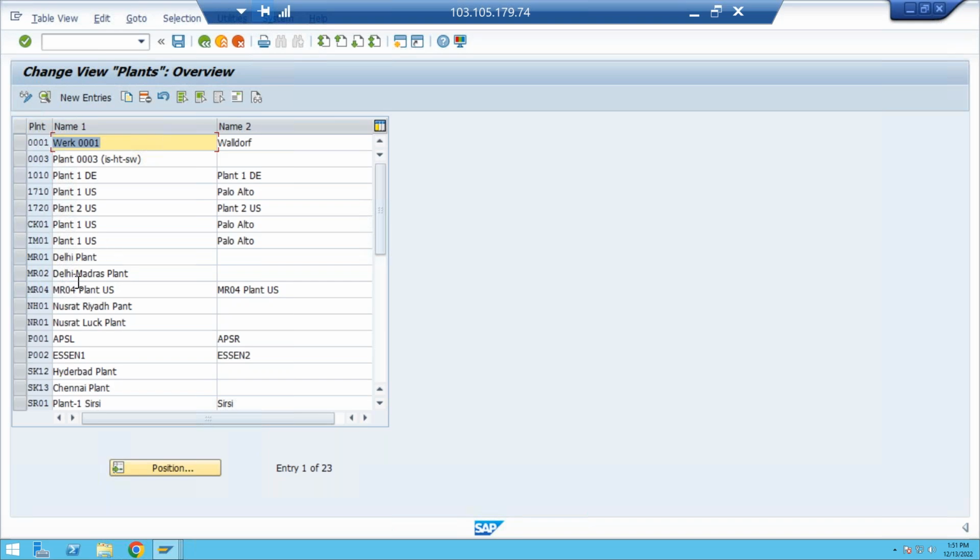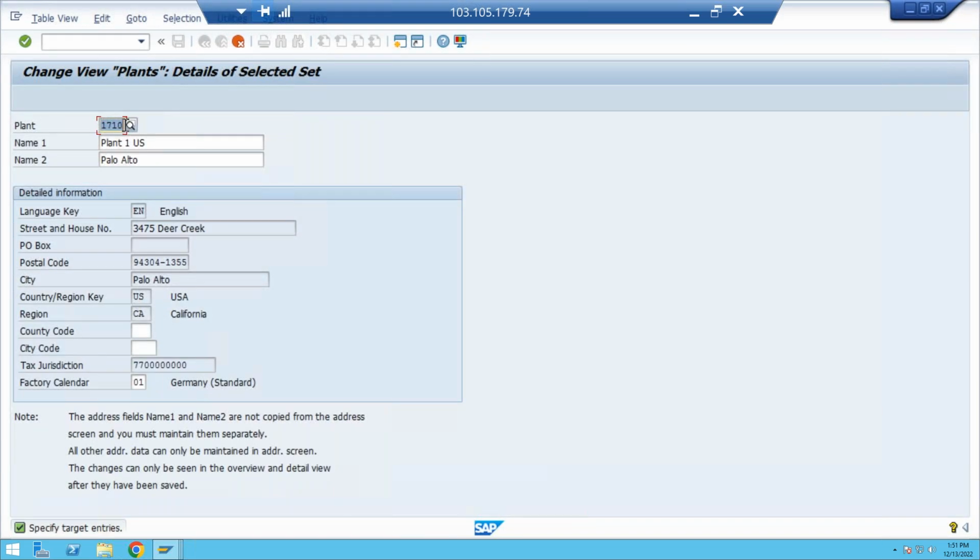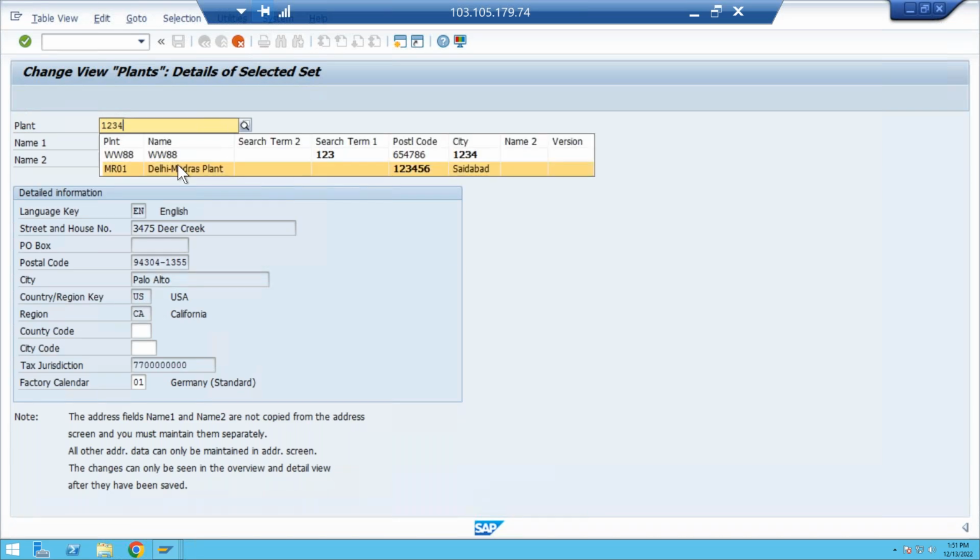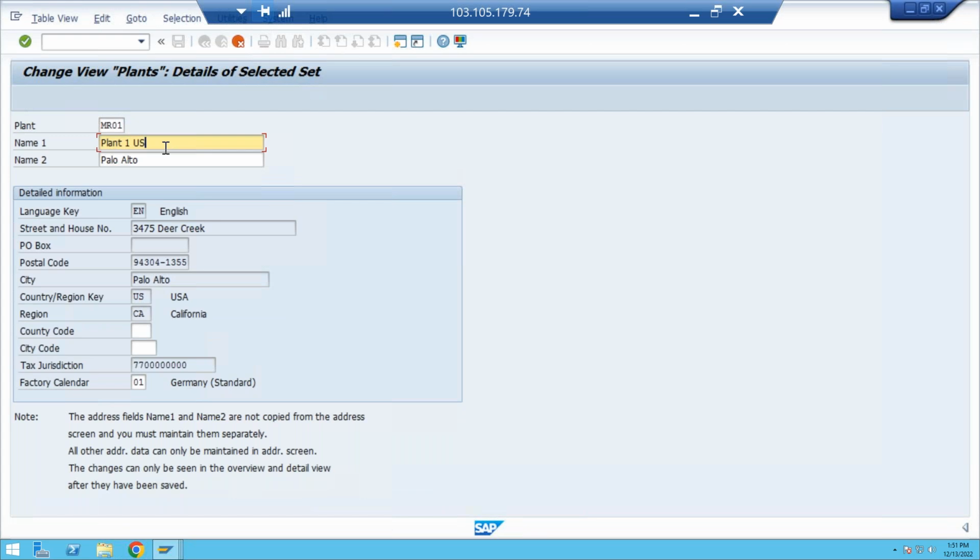So I'll try 1234. I want to create plant 1234. Select your 1710 and click on copy as. I want to create a plant as 1234. Plant 1 is USA. This is the test plant 1. The remaining is not required.